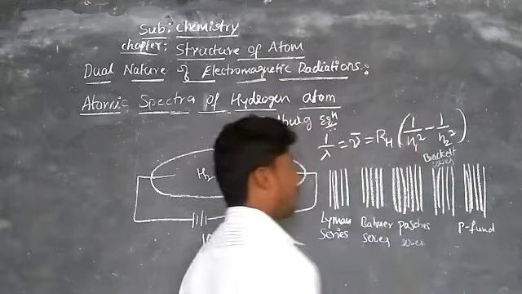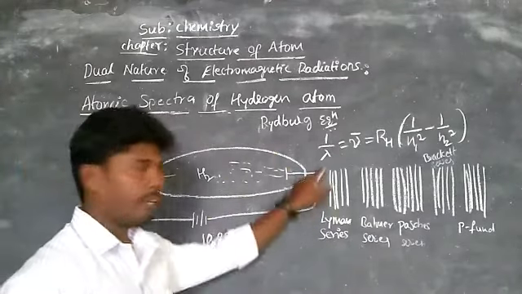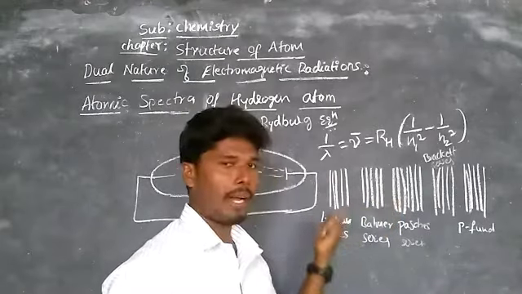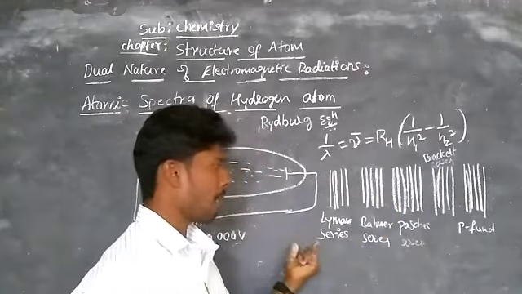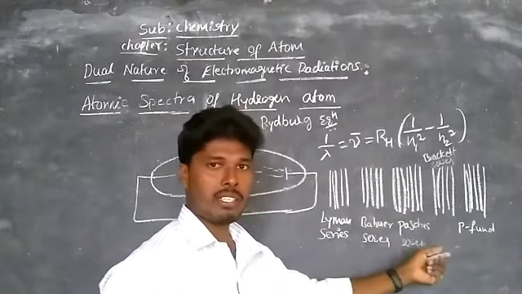This is the Rydberg mathematical equation used to calculate the wavelength and wave number of the line spectrum of the hydrogen atom, that is the Lyman, Balmer, Paschen, Brackett and Pfund series.